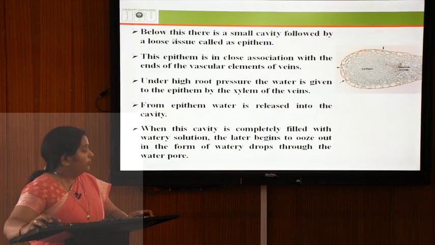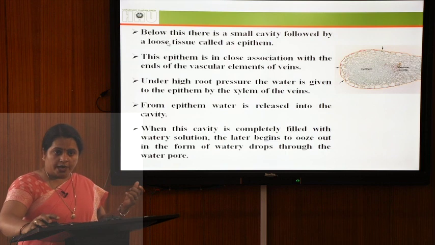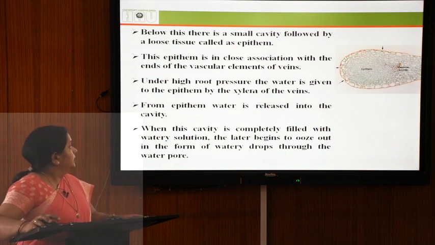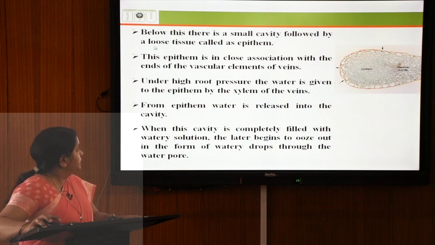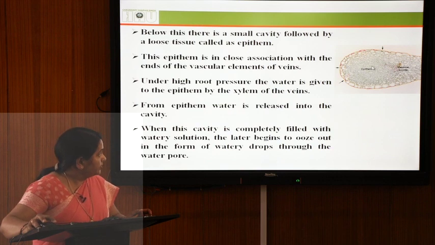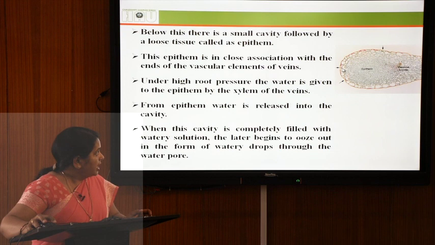Below the hydathodes, a cavity is present, which is followed by a loose tissue known as the epithelium. You can see in this figure the epithelium, the hydathode, and here is the cavity, followed by the epithelium.